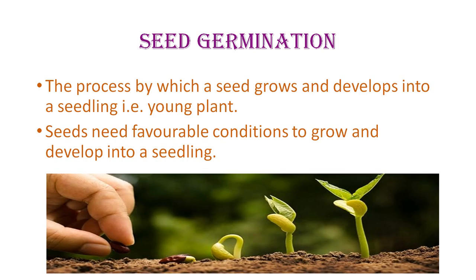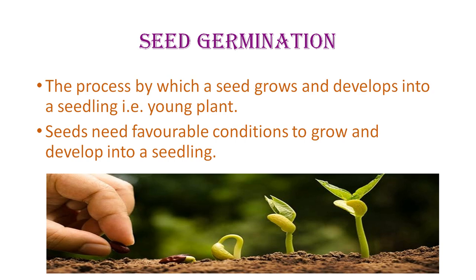Now, growth of a plant. A baby plant starts growing into a new plant when it gets the appropriate amount of air, water and temperature around it, neither too hot nor too cold. The cotyledon provides food to the growing young plant, and the plant starts to germinate. The question arises, what is seed germination?